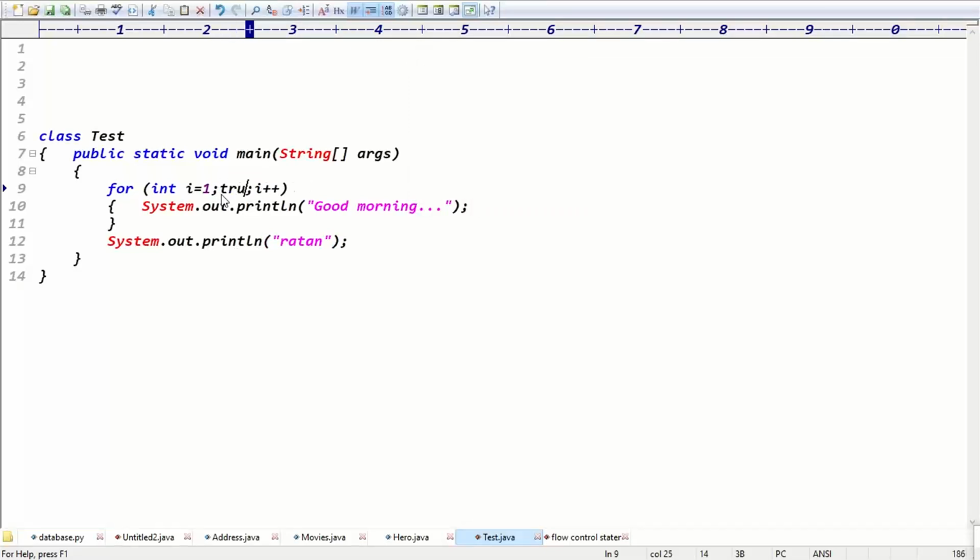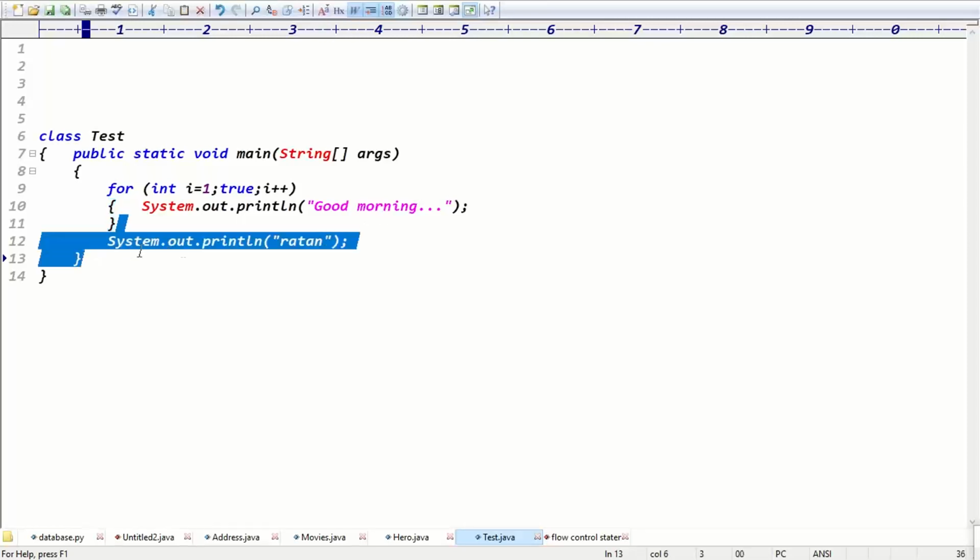But see here, I have written a true condition. If you write the true condition, what is the output now? Ratan will never be printed, and it will be an infinite loop. Only good morning, good morning is going to go on in the infinite loop. Means Ratan is executed or not executed? The remaining code, Ratan, will not be executed. Whatever code is there after the for loop is never executed, right?